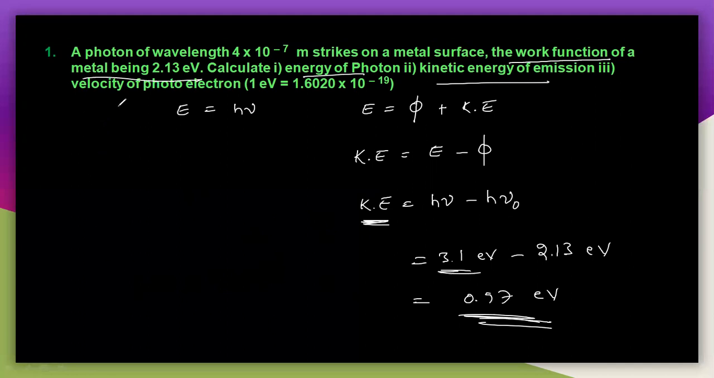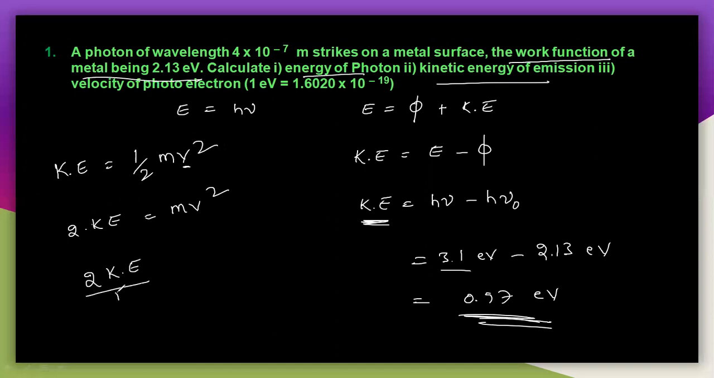And see the third question, find the velocity of the photoelectron here. Very simple. If you write the kinetic energy, K is equal to half mv square. He is asking the velocity here, this v. So how can you find that? v square is equal to 2 K E by m.